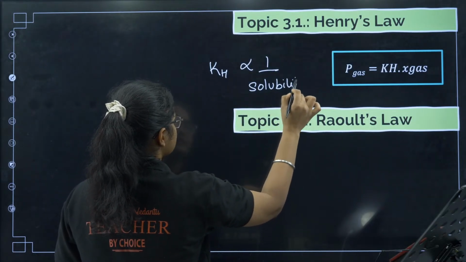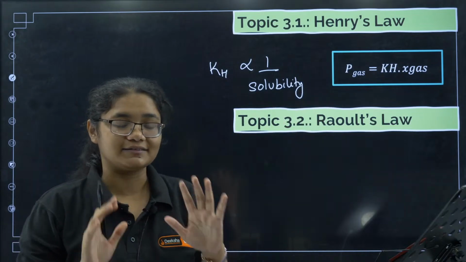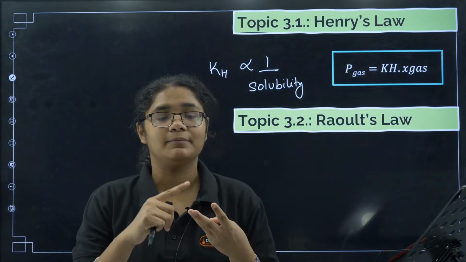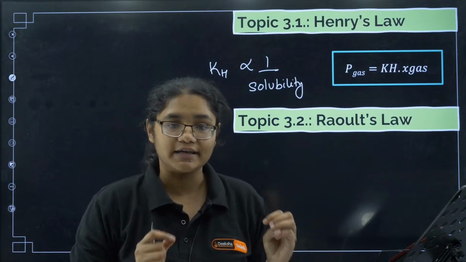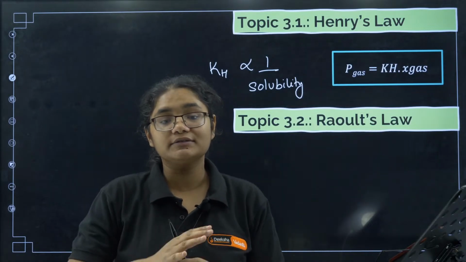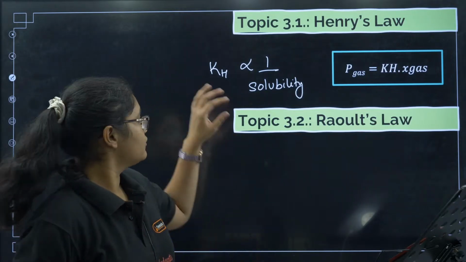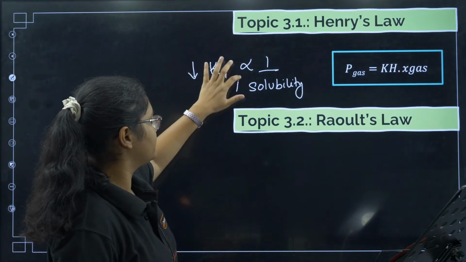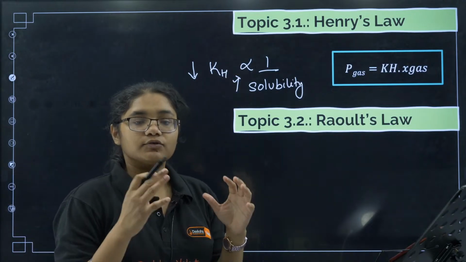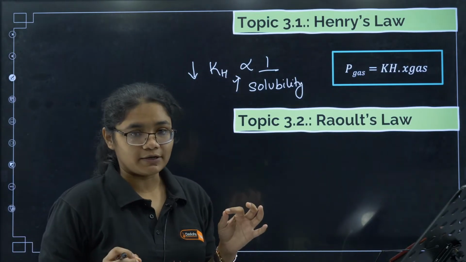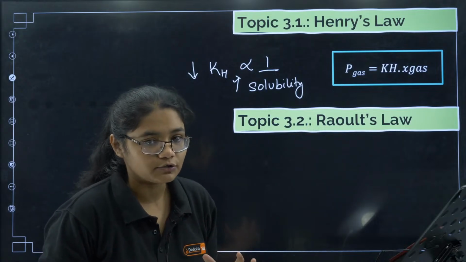So here I'll also tell you how questions are asked. Suppose 5 gases are given, or 3 gases are given, A, B and C. Their Kh values are given to you, right? So the one whose Kh value will be maximum will be least soluble, okay? And the one whose Kh value will be minimum will be highly soluble. Clear? So we have to focus on the Kh value, and it is inversely proportional to solubility.